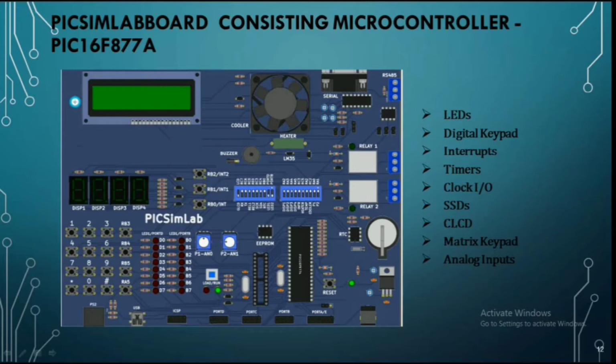here we can see a heater, buzzer, and there are some serial ports and relay connected, and these are called DIP switches. And here is the main component, which is the microcontroller, and here is a 7-segment display, and these are the keys which we'll be using in our project, and this is the LED and some of the matrix keypads.